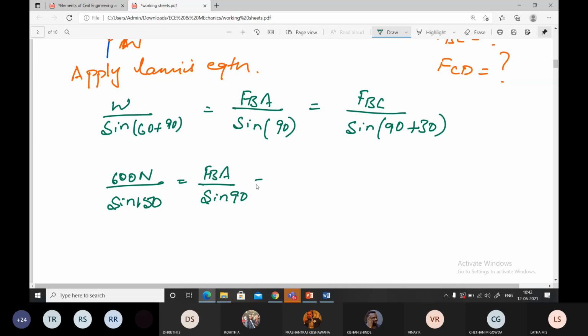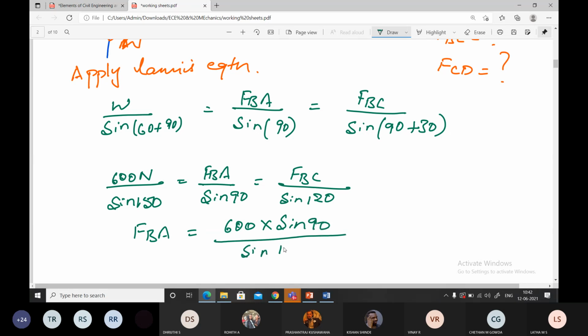If you know, you can skip these steps and do it directly, students, since I'm doing all this because there are some slow learners also. So FBA will be equal to 600 into sine 90 divided by sine 150. What's the value of FBA?